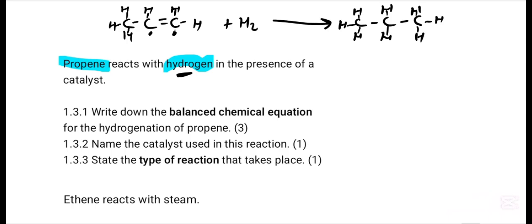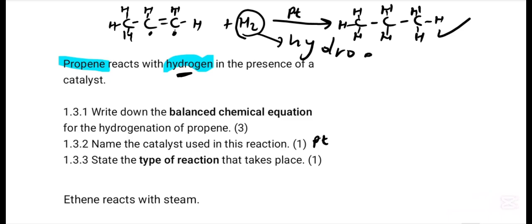Right? So the catalyst that is used there is platinum, or you can use nickel, or you can use lead. Write down a balanced equation. This is the balanced equation. Name the catalyst, Pt. State the type of addition. We added hydrogen there, which means this is hydrogen that is added, so the reaction will be hydrogenation. Let's quickly go to another question.